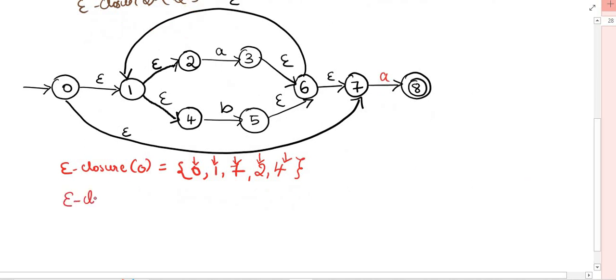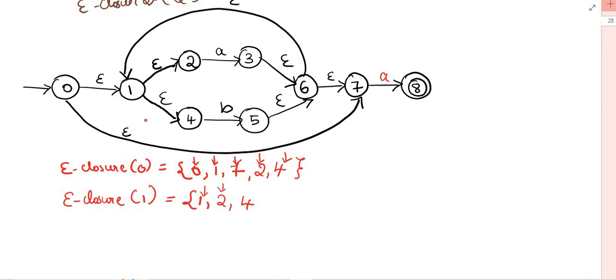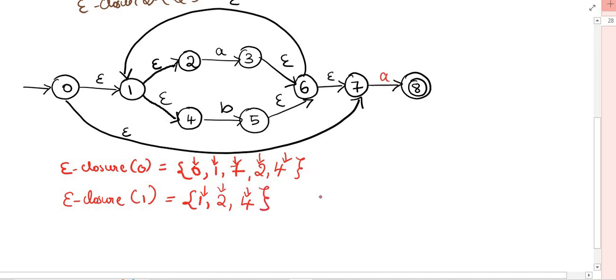The same thing you have to do for the next state, epsilon closure of 1. So what is an epsilon closure of 1? Including 1, and then from 1 it is going to 2 and 4. Apart from that, is it going anywhere? No. Next, from 1 we have done, we'll go for the 2. From 2, is there any epsilon transition? No. You check with the 4. From 4, is there any epsilon transition going? No, it's not going anywhere. So you will close it, till here.